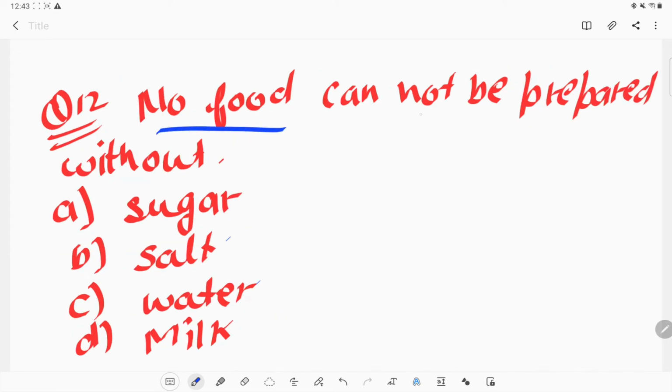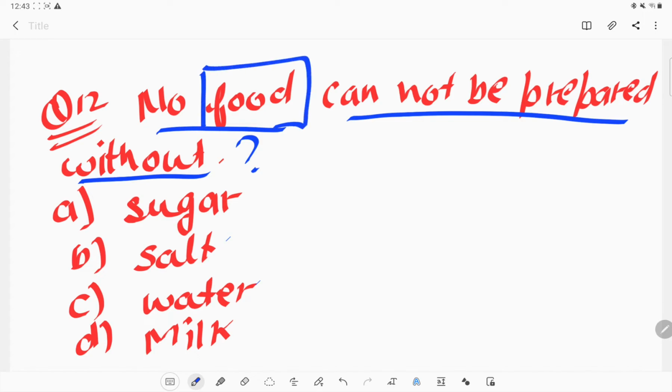Next: no food can be prepared without what? What is the essential thing we require to prepare or cook food? Maybe sugar, but it is not necessary that every food requires sugar.